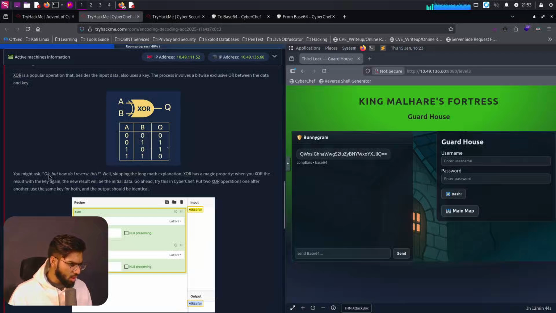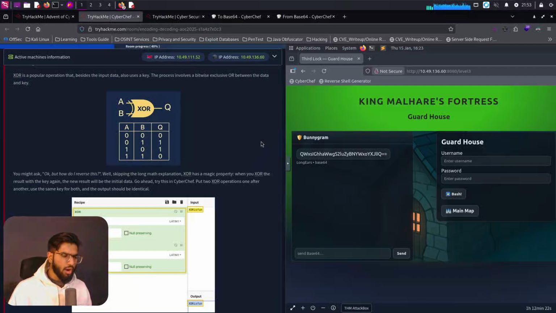You might ask, okay, but now how do I reverse this? Well, skipping the long math explanation, XOR has a magic property. When you XOR the result with the key again, the new result will be the initial data. Go ahead, try this in CyberChef. Put the two XOR operations one after the other, use the same key for both, and the output should be identical.